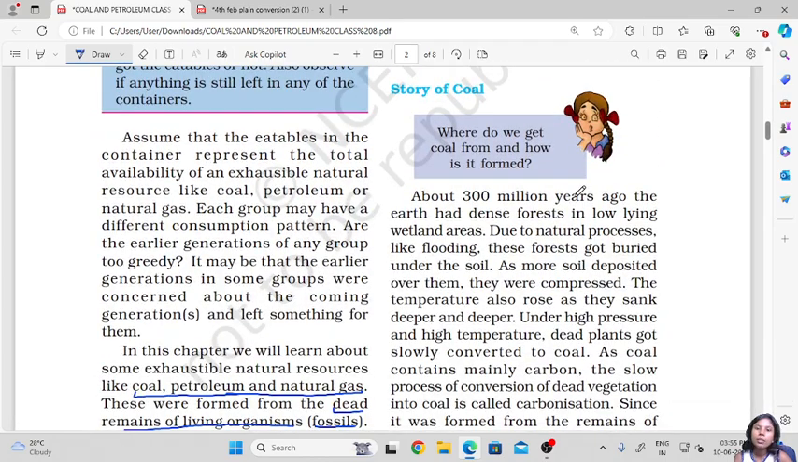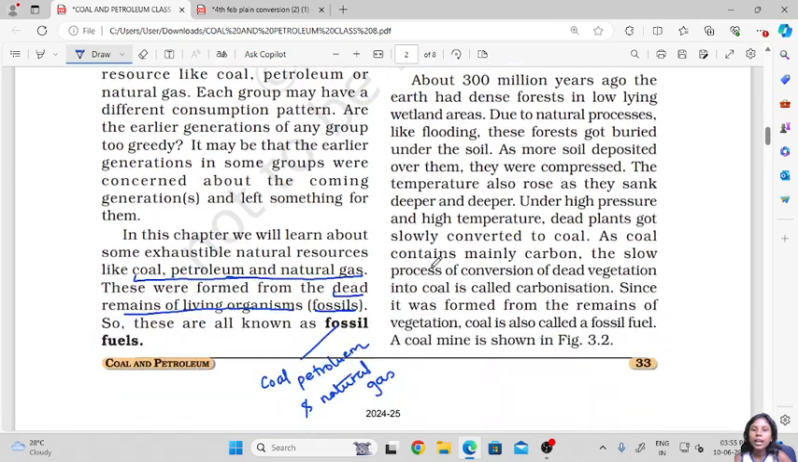Now let's see what the story of coal is. About 300 million years ago, the earth had dense forest in low-lying wetland areas. Due to natural processes like flooding, these forests got buried under the soil. As more soil deposited over them, they were compressed. The temperature also rose as they sank deeper and deeper. Under high temperature and pressure, dead plants got slowly converted to coal. As coal contains mainly carbon, the slow process of conversion of dead vegetation into coal is called carbonization.